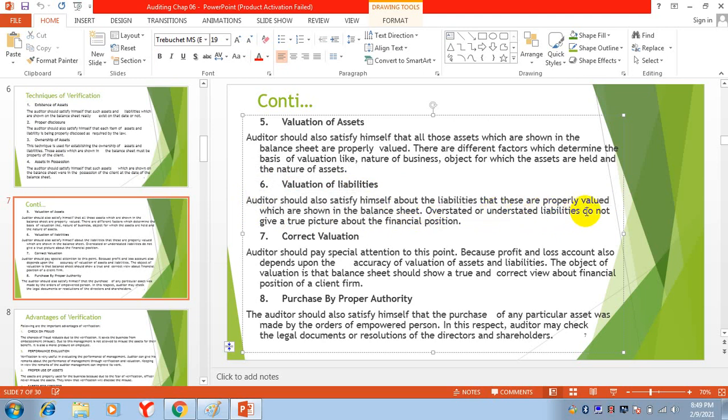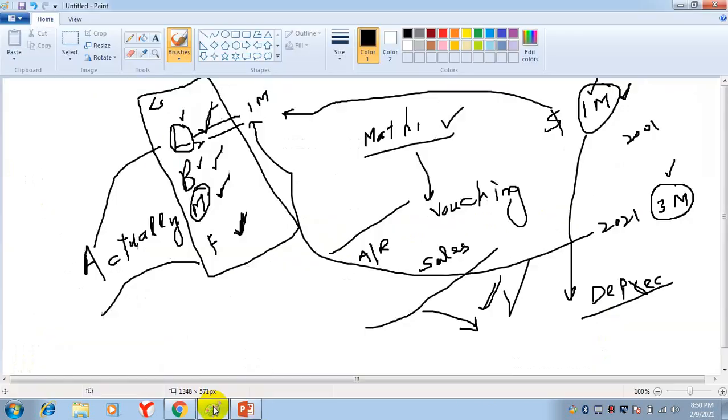Overstated or understated liabilities do not give a true picture about the financial position. Sometimes the companies, what are they doing? They are overstating or understating the liabilities. And if you overstate or understate liabilities, it will not show the true and fair picture of the financial position.